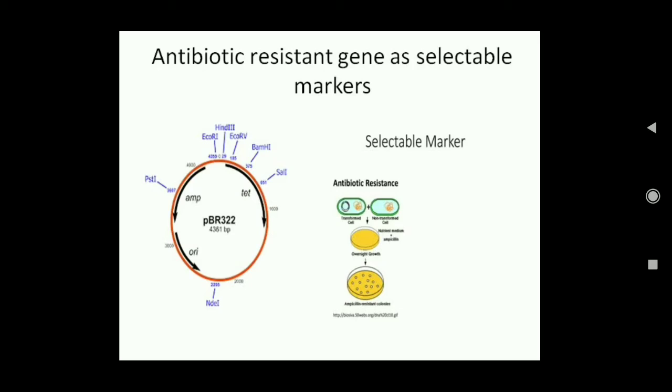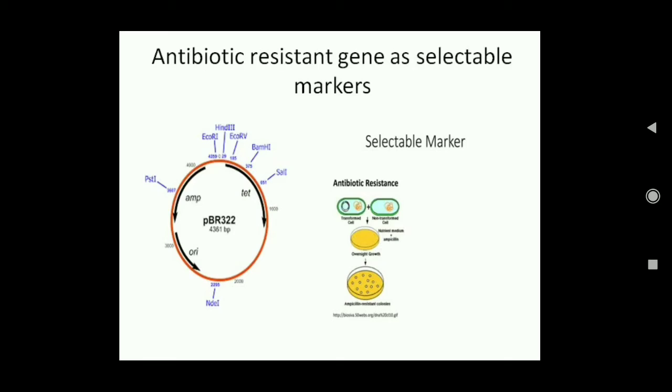So what we do, after we put it in ampicillin, we know that the plasmid has entered the cell. Now we have to find out whether the foreign gene is there or not. Some of these can be plated again on tetracycline. And then what we see, if the foreign gene has been inserted in between the tetracycline gene, that means it will be non-active. Now the bacteria which are growing in ampicillin will not grow in tetracycline if there is a foreign gene attached to the vector. So these are the two conditions.